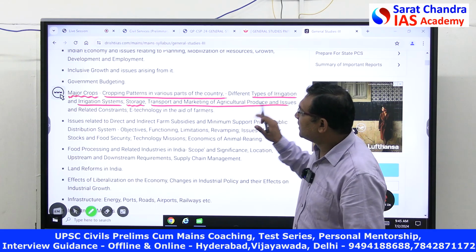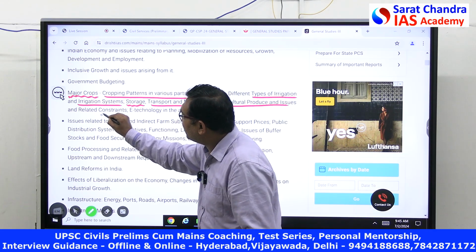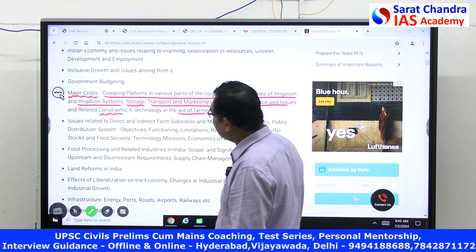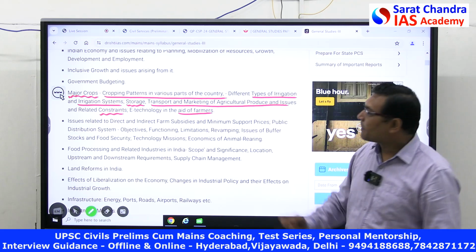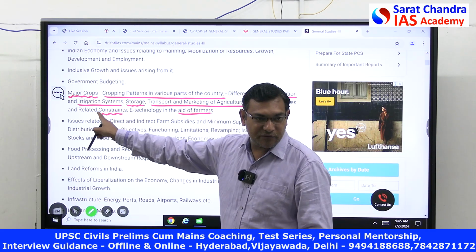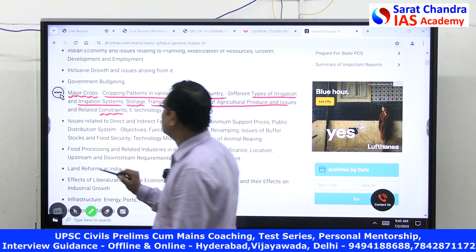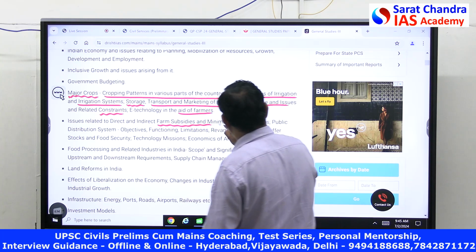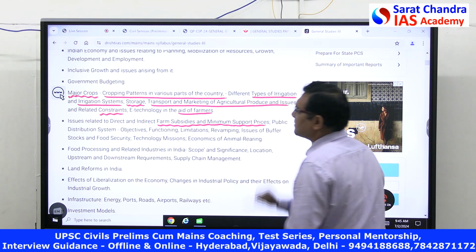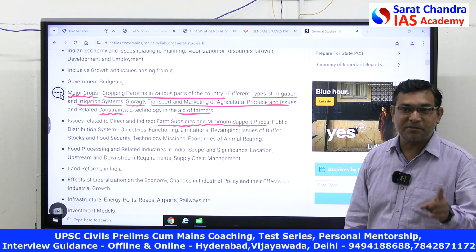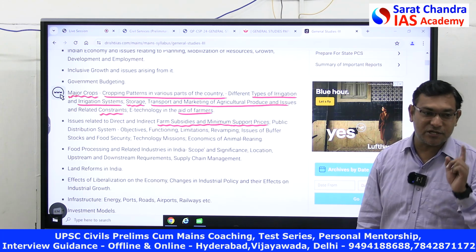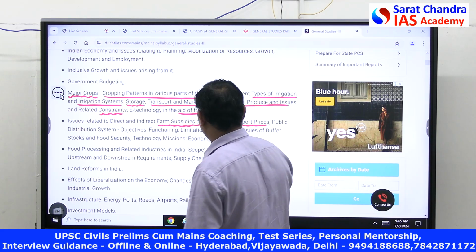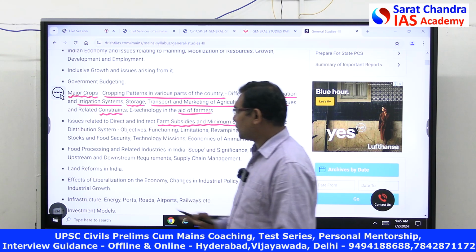But these constraints related with agriculture is economy part. This is also economy part. Is it clear? But 1, 2, 3, majority are geography. Agree? Next, issues related with farm subsidies, or not farm subsidies, minimum support price. Minimum support price is a part and parcel of your agricultural geography. Clear? Revamping buffer, this is your pure economy.